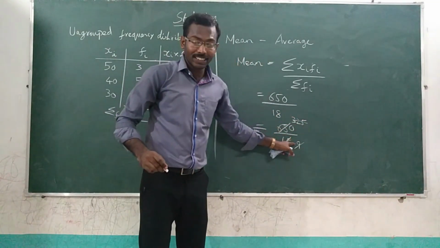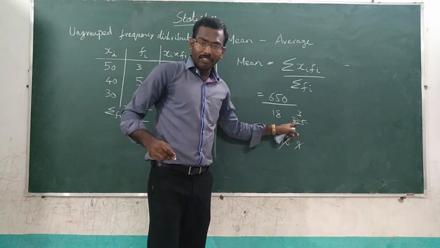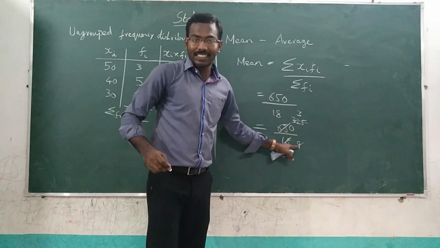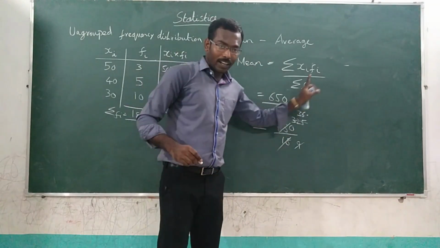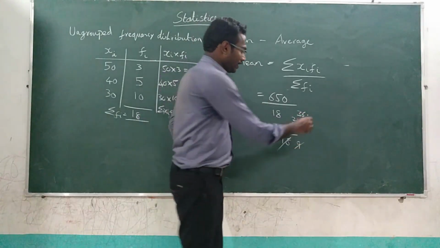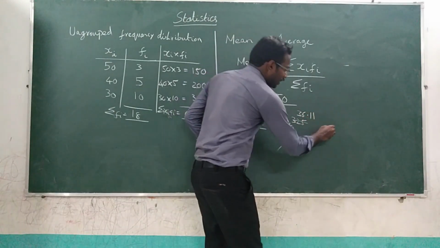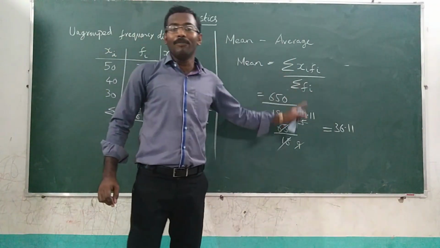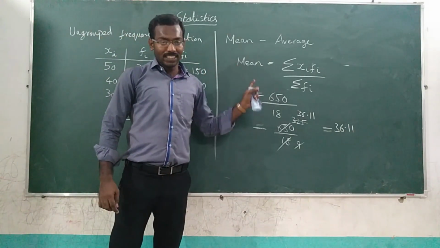Now if you cut with the 9th table, in 32, how many times 9 is there? 3 9s are 27. So 3, 27. Remaining 5 is there, then here is 5, 55. In 55, how many times 9 is there? Yes, 6 9s are 54. So write 6. Then remaining 1 is there. So we put a point, dot, and here 0. So in 10, it is only 1, 10, then again 0, the 11. So the final answer, the mean value is 36.11. This is how we will calculate the mean for ungrouped data or ungrouped frequency distribution.